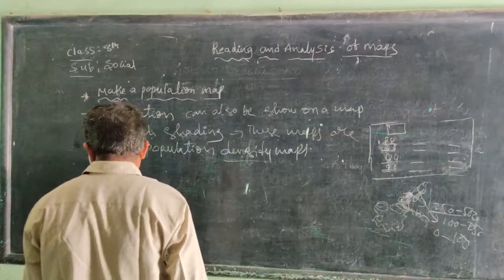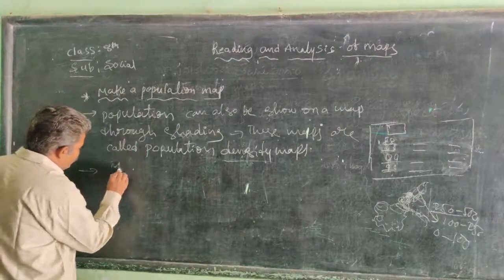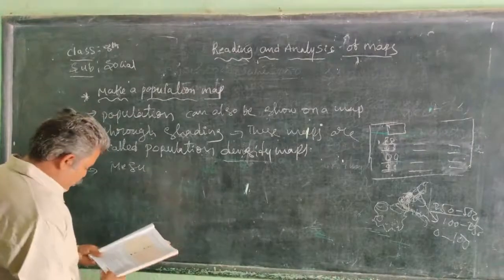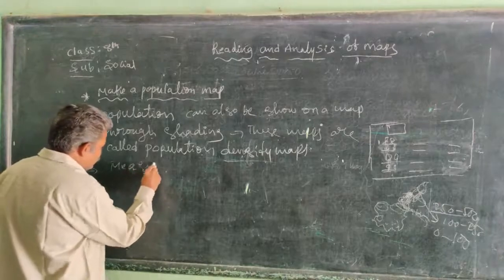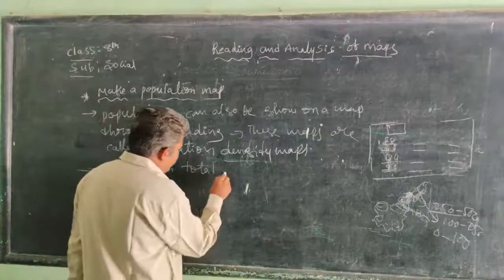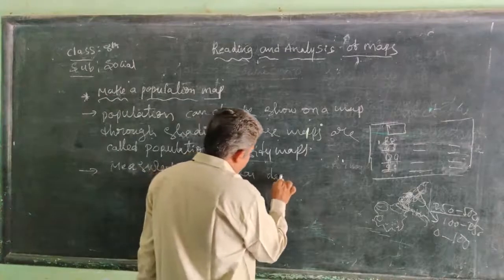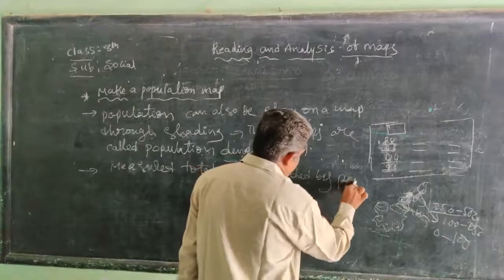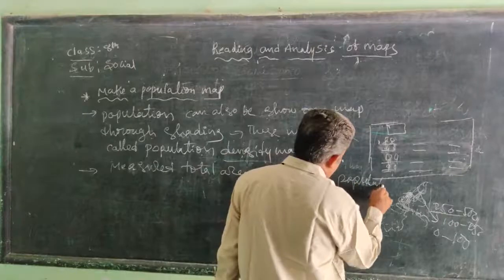Population density: total area measured, divided by population.